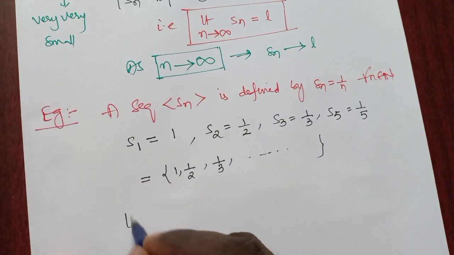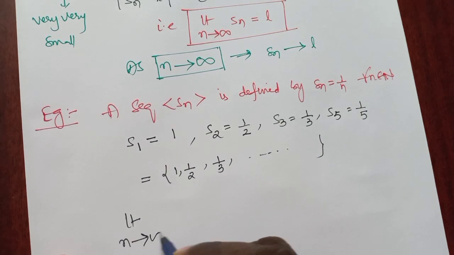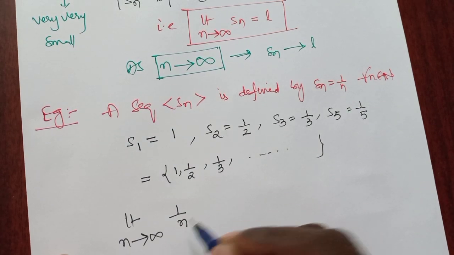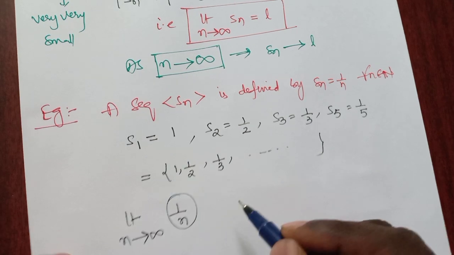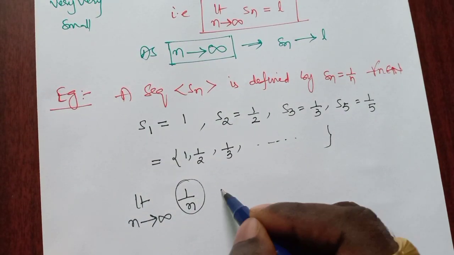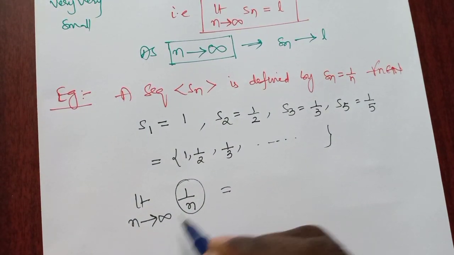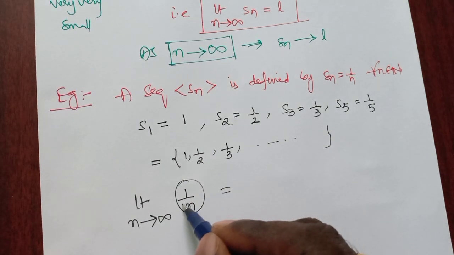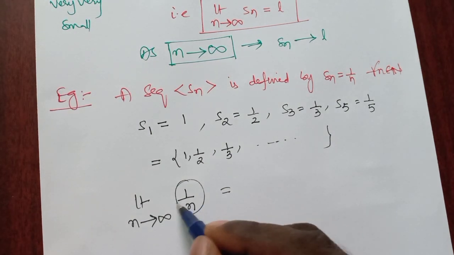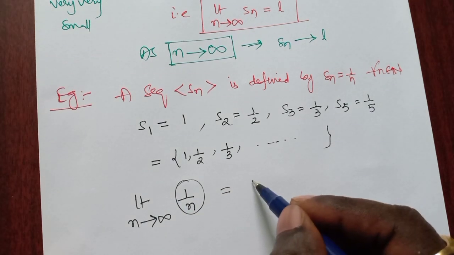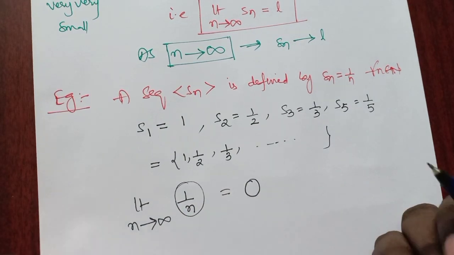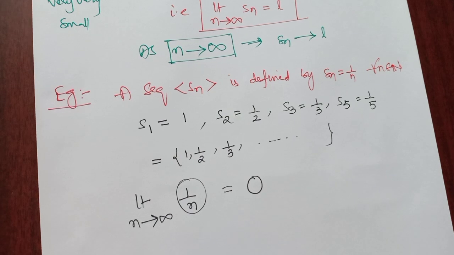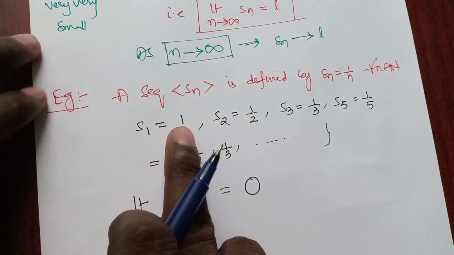Now limit as n tends to infinity of 1 by n, which is Sn. As n approaches infinity, 1 by n is 1 divided by a very big value, which gives the result 0. If n equals 1, it is 1.